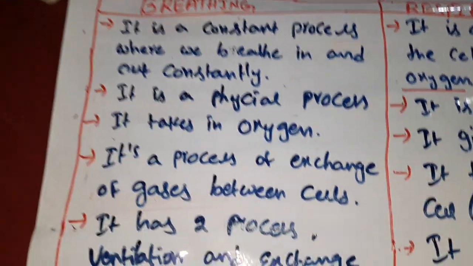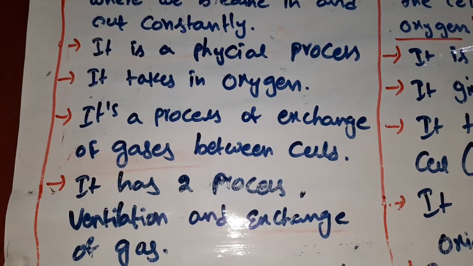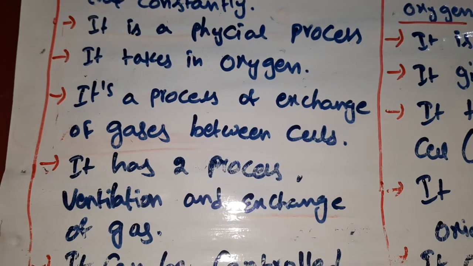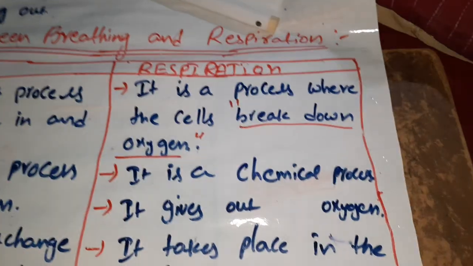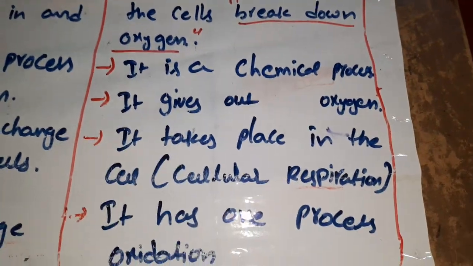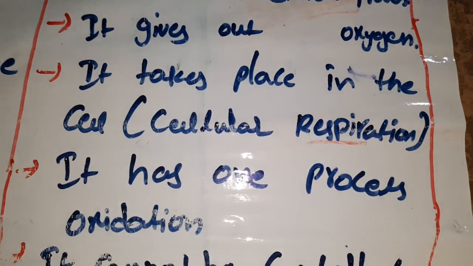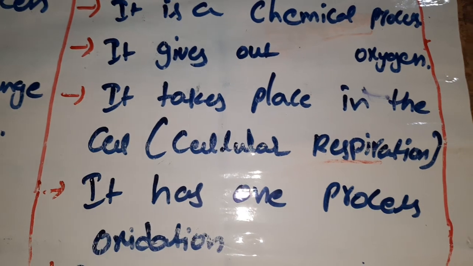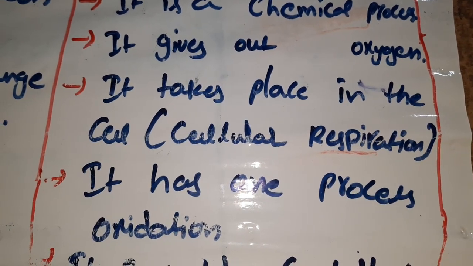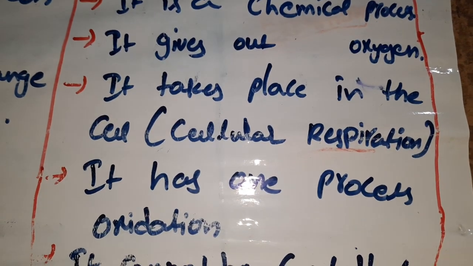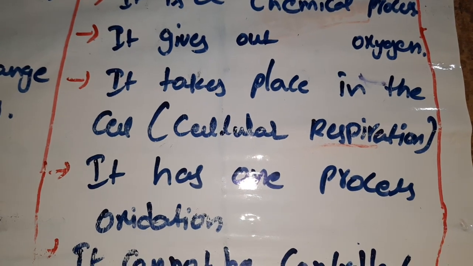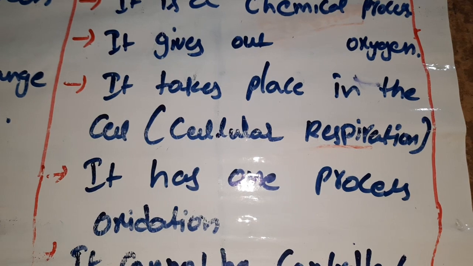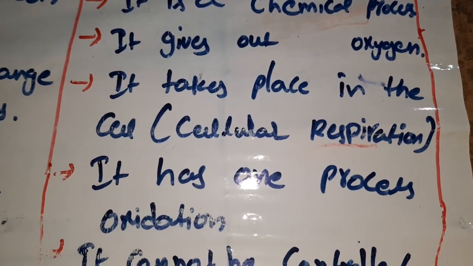Breathing has two processes: ventilation and exchange of gases. Respiration has only one process, oxidation. We already discussed this earlier. What is oxidation? The oxygen mixing with food molecules. What is the food here? Glucose. So when oxygen mixes with the food materials, we call it oxidation.